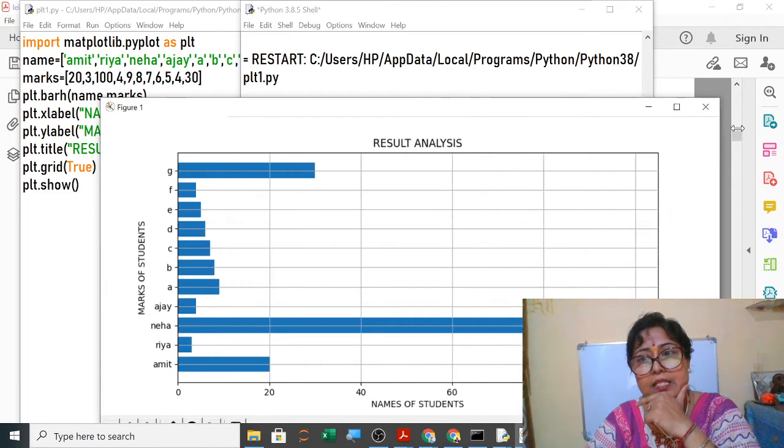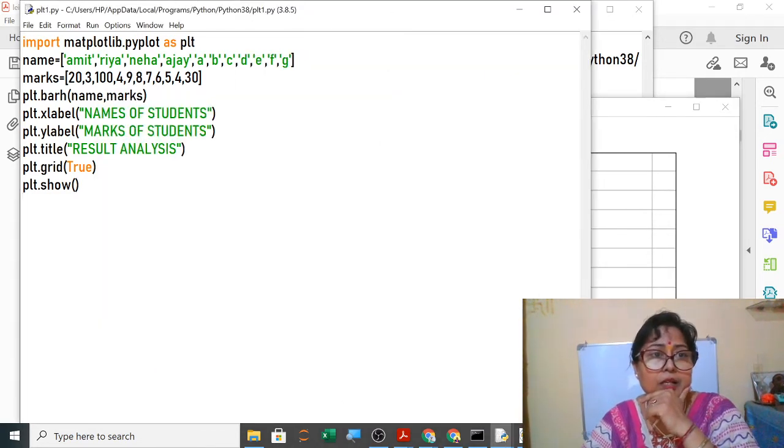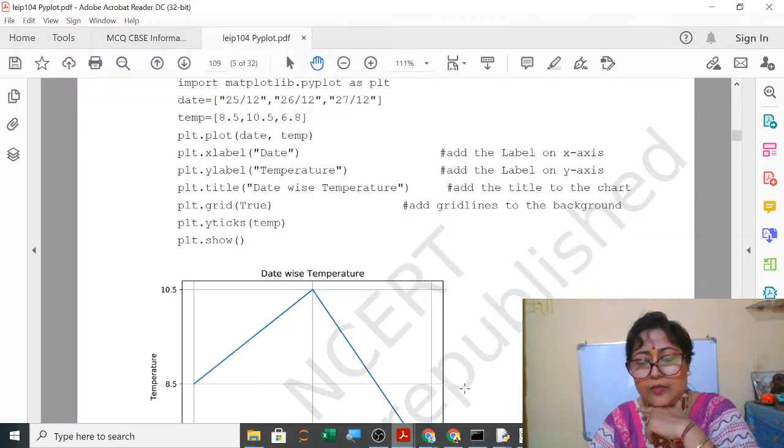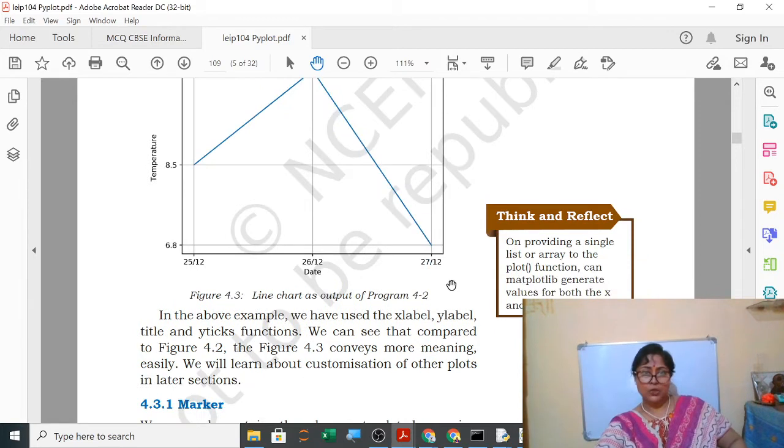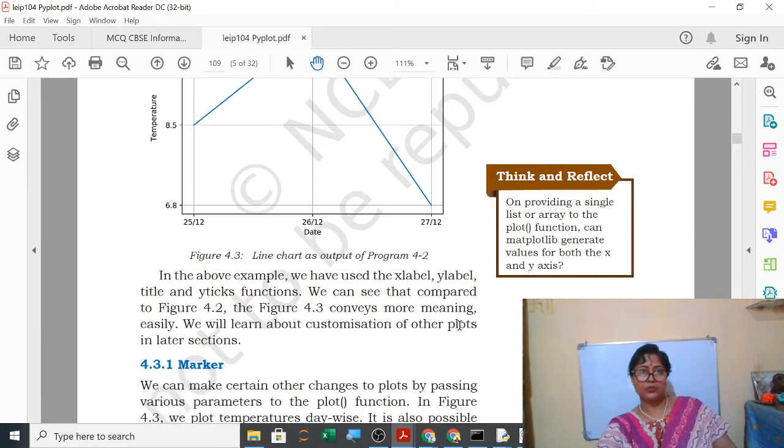Then next, now colors also, if you want to change you can change it, you will find here. So this much only is required for your monthly test, that is your line graph, bar graph and histogram. So I will explain that also. Now in the above example we have used the xlabel, ylabel, title and yticks function. We can see that compared to the earlier figure, figure 4.3 conveys more meaning easily. We will learn about customization of other plots in a later section.